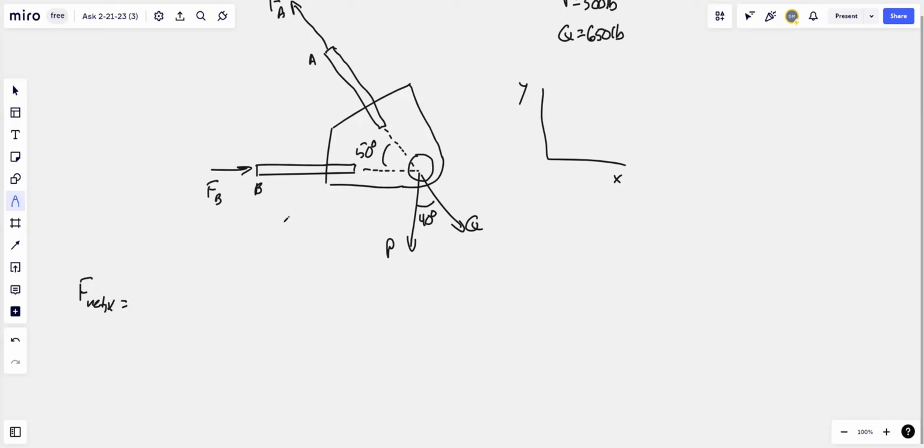F net X. We have Q, and it's making a 40-degree angle with the vertical. So this would be the X, positive X component, but we're using sine. So Q sine 40 degrees. Now we got FA. That is going to be a negative X component using cosine 50.